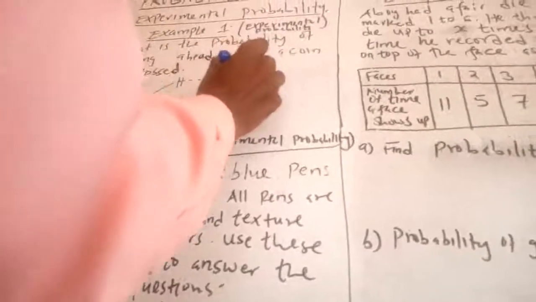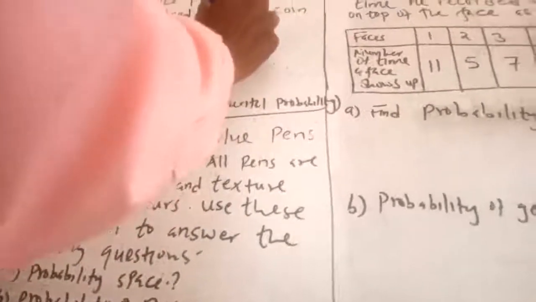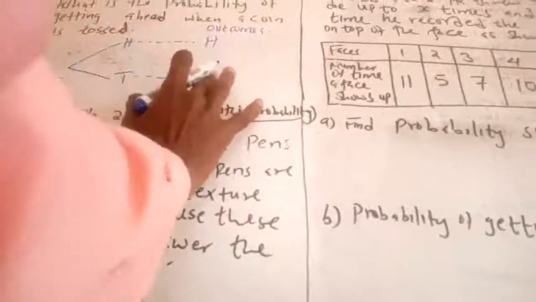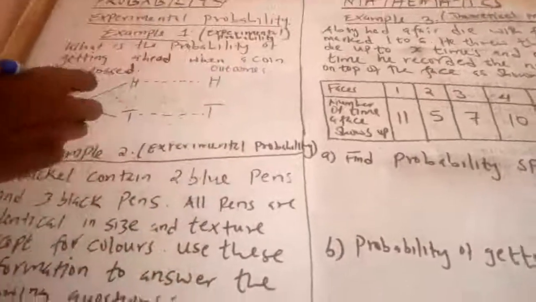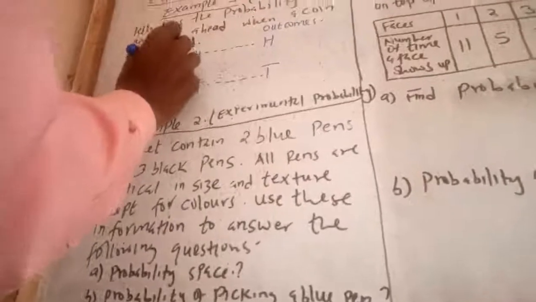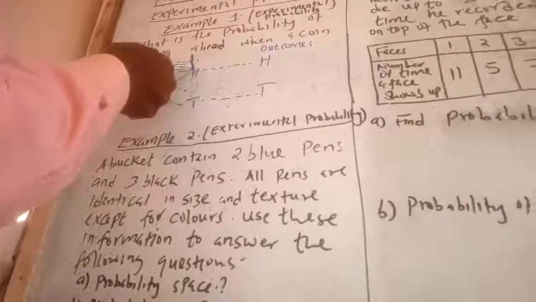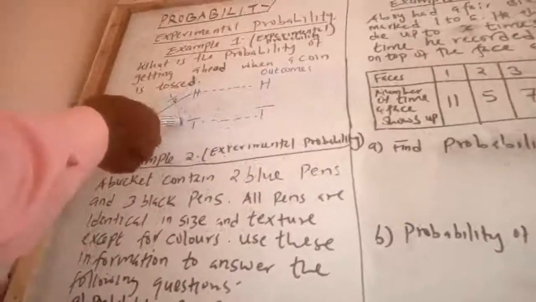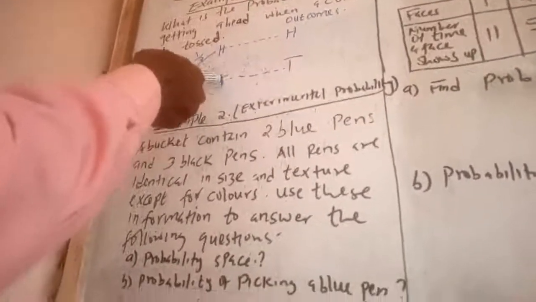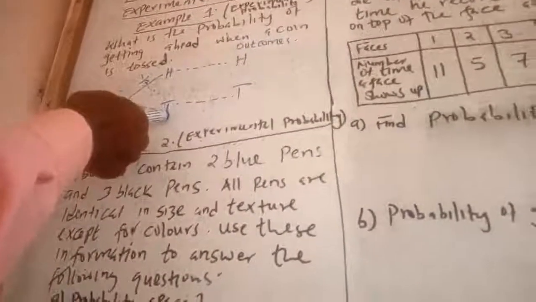This is the outcome. You say that is the head, and therefore these are outcomes. So we have a head, and the second one, sorry, should be a tail. Therefore, the probability of getting a head is a half, 1/2. Why? Because there is only one occurrence of head whenever a coin is tossed, and also one outcome for tail, and therefore the probability space is head and tail.